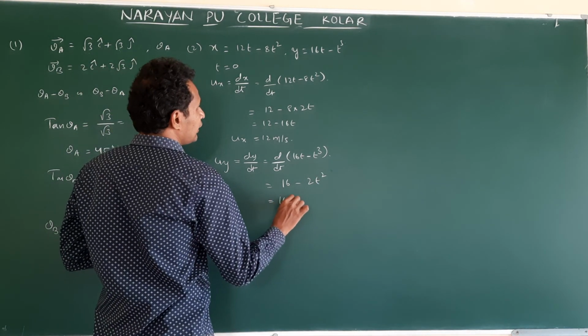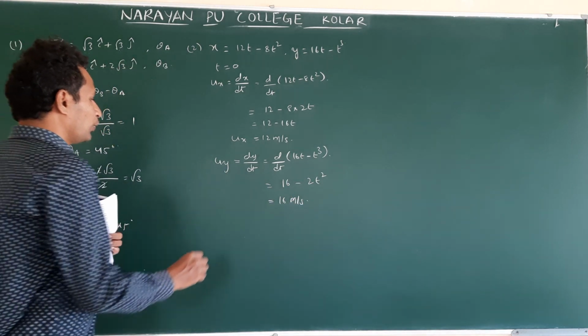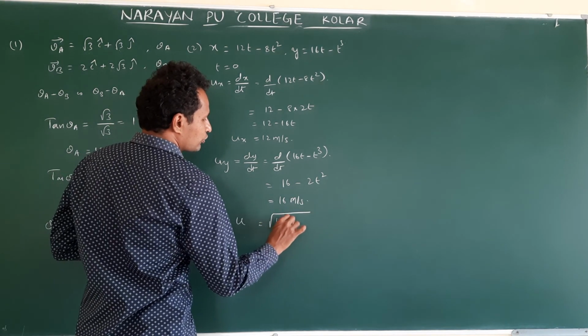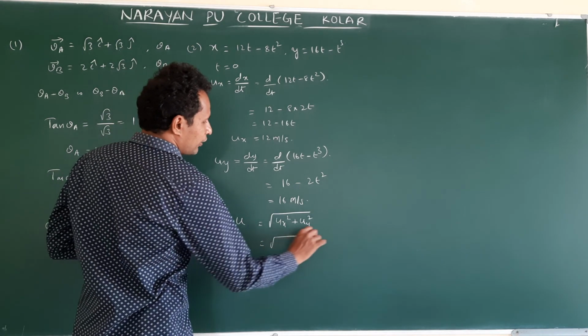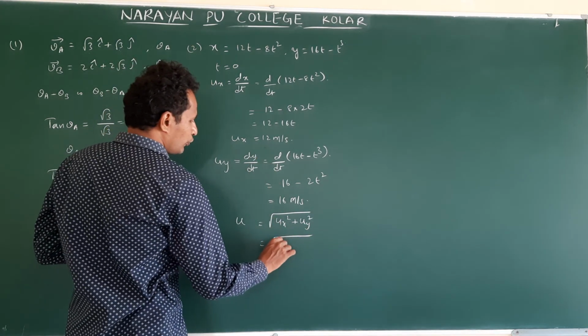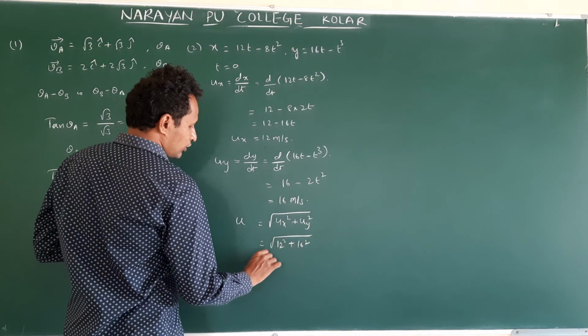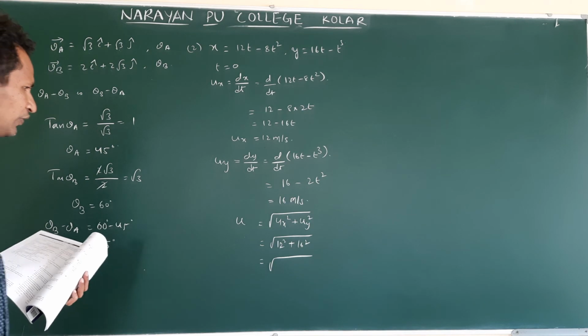Then this is 16 meter per second. They are not asking ux and uy, they are asking u. U is equal to under root of ux square plus uy square, then under root of 12 square plus 16 square. Clear? To solve this, you will get the answer.